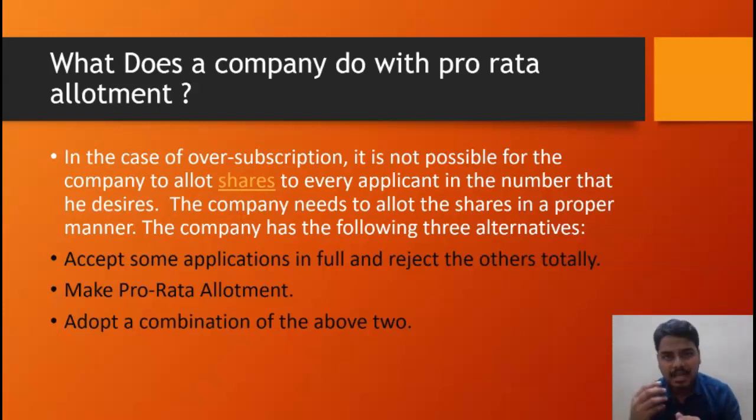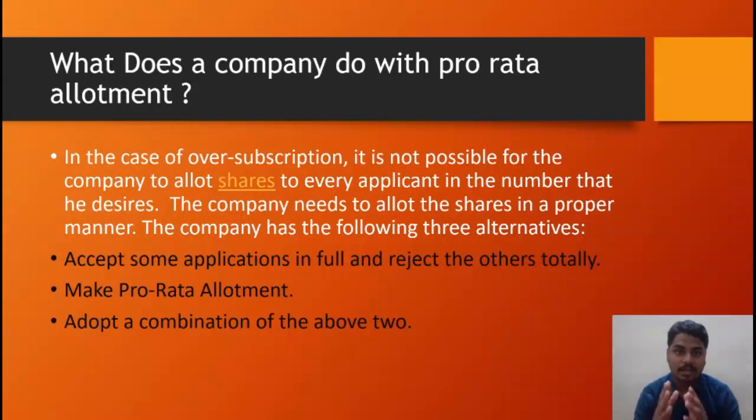So it is quite difficult. So what the company does is, some shares they will issue, some shares they will reject. The company needs to allot the shares in a proper manner.